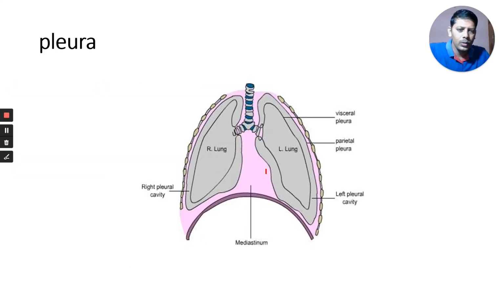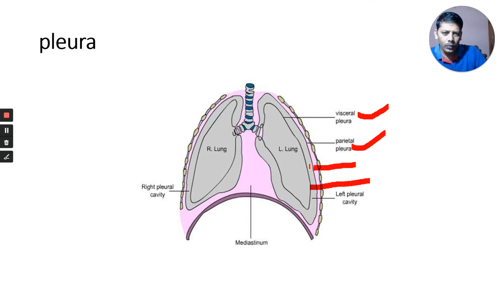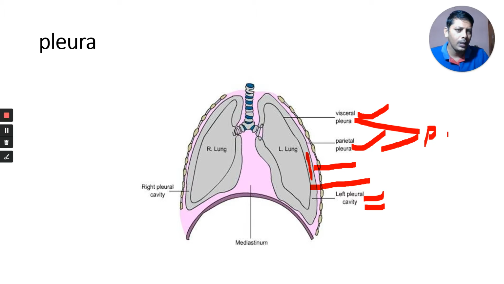I will show you here. There are two pleura. The outer one is the parietal pleura and the inner one is the visceral pleura. In between these two there is a space, and this space is called the pleural cavity.